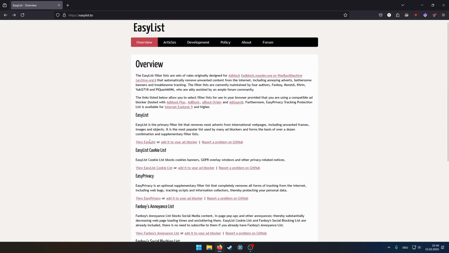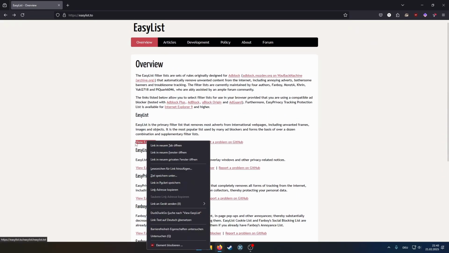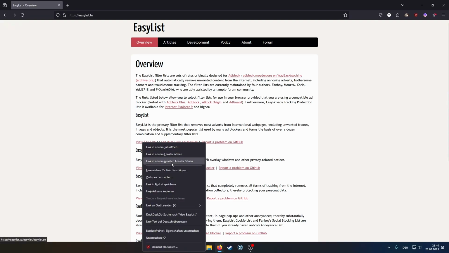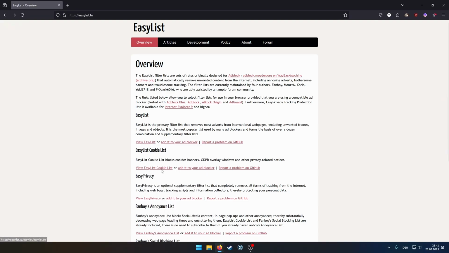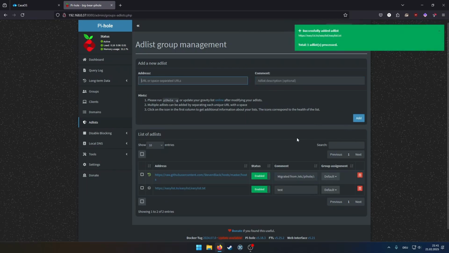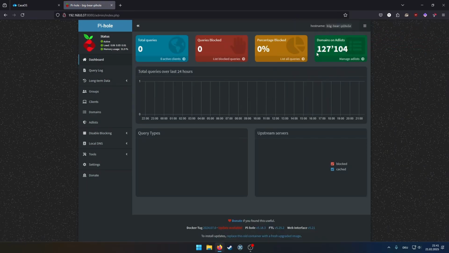So we're gonna just take the EasyList, copy link, go back to here, paste in the URL and test and add. Now we successfully added an ad list, but if we go to the dashboard, it's still 127,000.